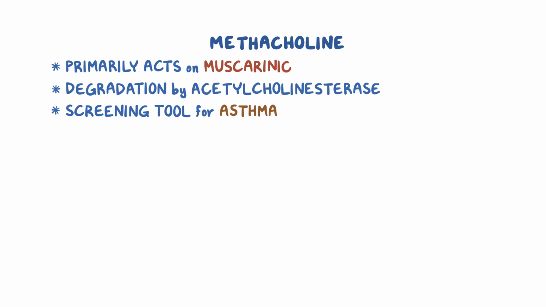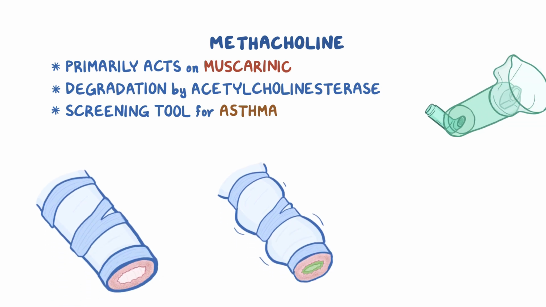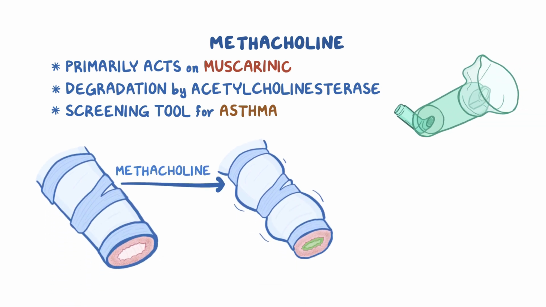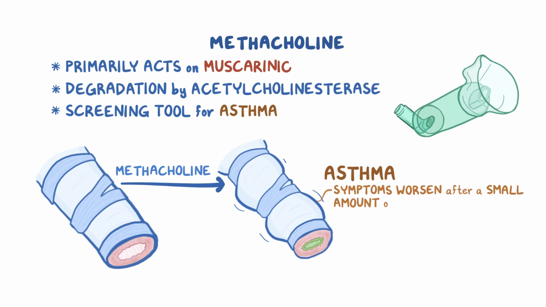So, say you're suspecting that someone may have asthma. One of the ways you can confirm is by asking them to inhale methacholine, which contracts the bronchial smooth muscles. Patients with asthma often have hyperactive and overly sensitive bronchial smooth muscles, so their symptoms will worsen after giving them even a small amount of methacholine.